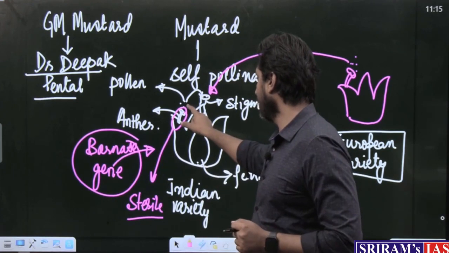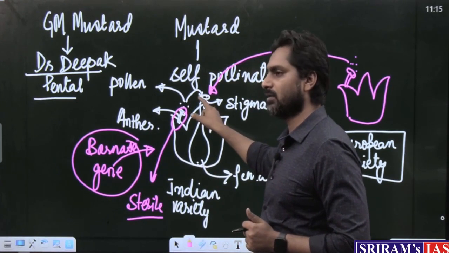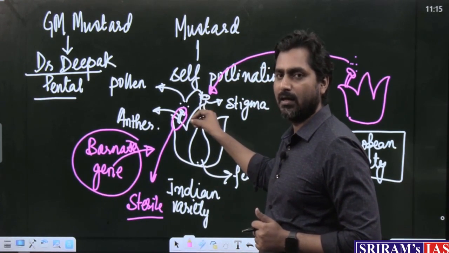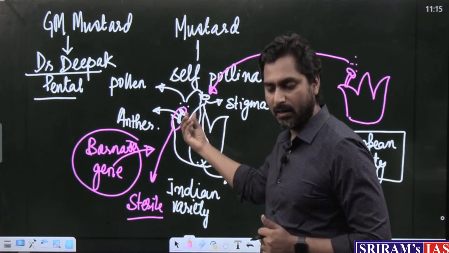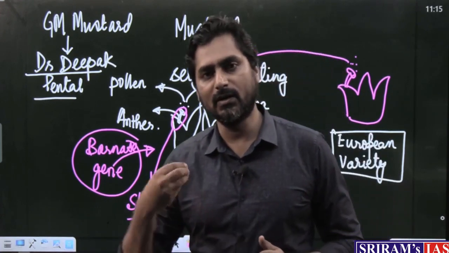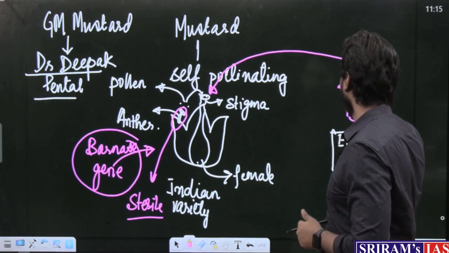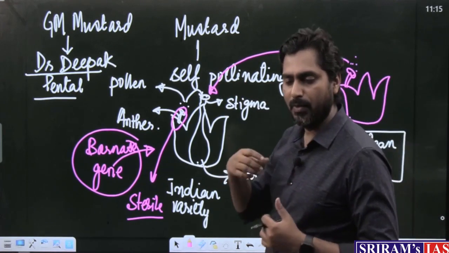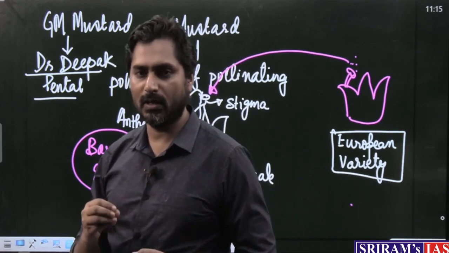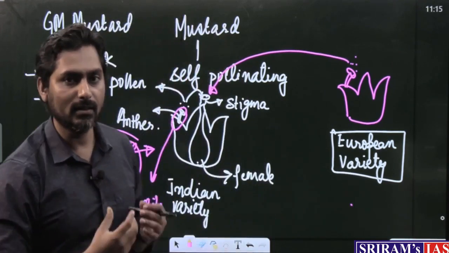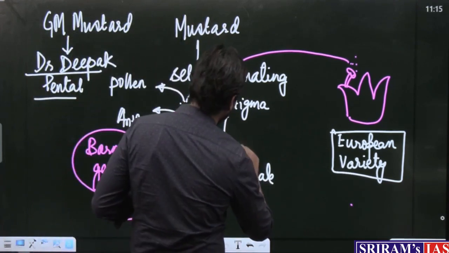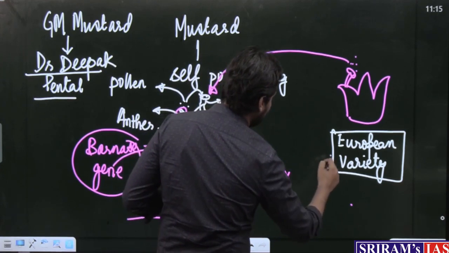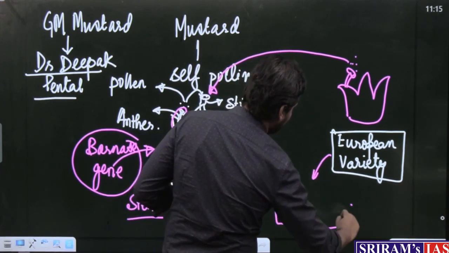So, these pollen grains will not be able to fertilize the ovum of this plant. Now the female part will accept the pollen grains from the European variety. Because it is now able to accept the pollen grains from the European variety, what we will get eventually is a hybrid variety.